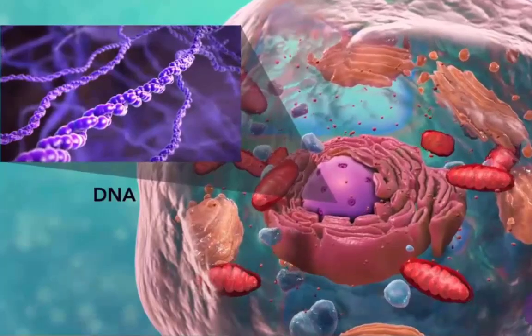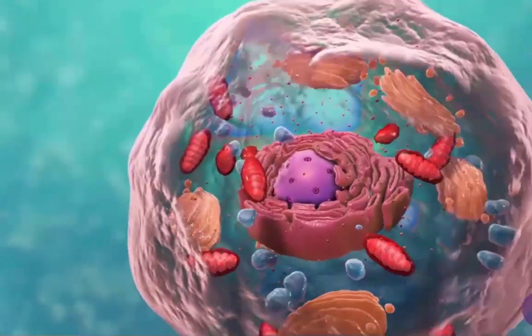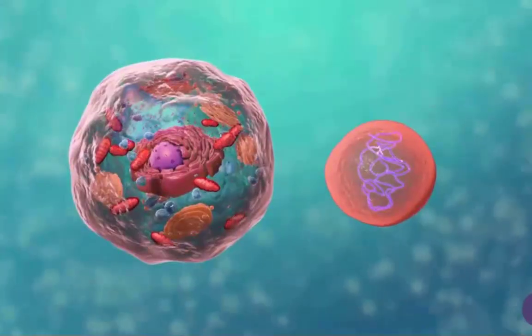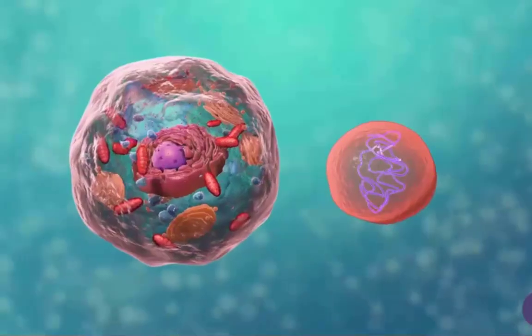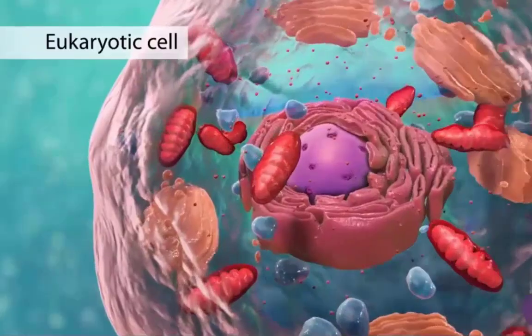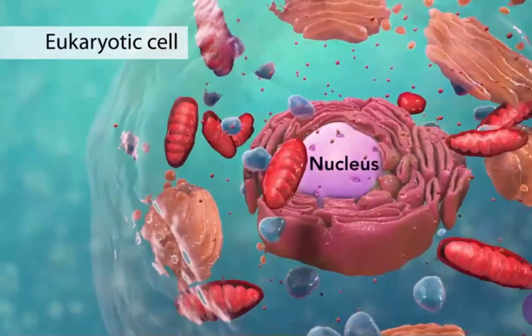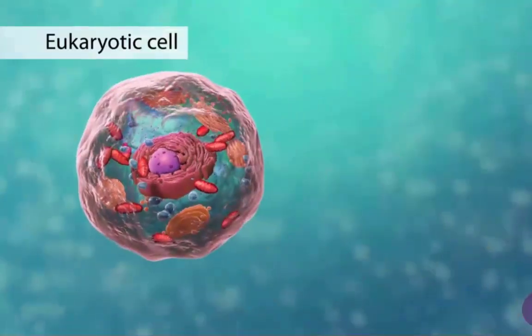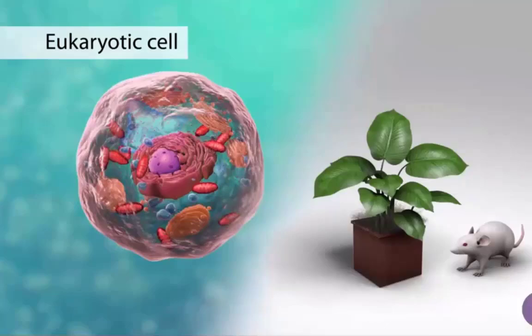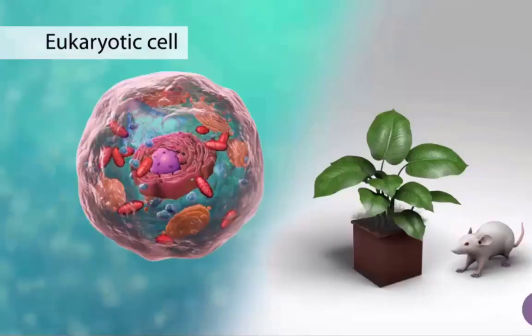And in the center, there is the DNA-containing nucleus. DNA is the genetic material. Of the cells on Earth, in big classifications, one is the eukaryotic cell, and the eukaryotic cell has a much more complicated organelle structure, but the most important thing is the nucleus in the center. So, a eukaryotic cell has its DNA inside a separate membrane structure called a nucleus. Most of those advanced cells, such as plant cells or animal cells, our cells too, have a nucleus, so all of these advanced cells we call eukaryotic cells.